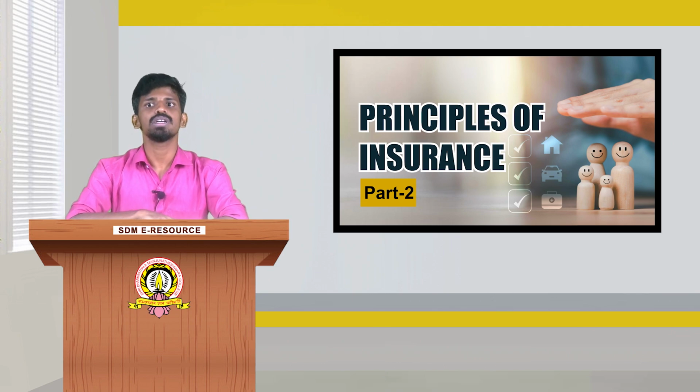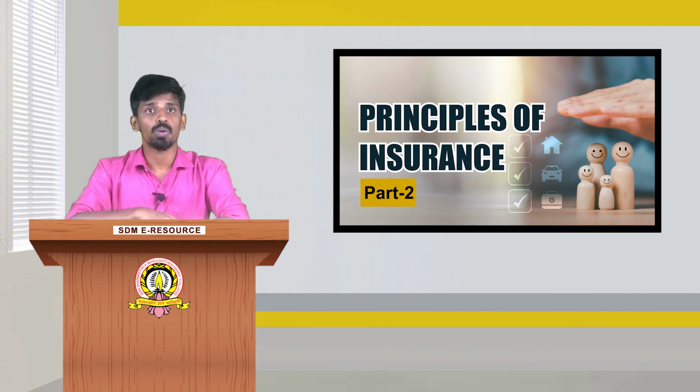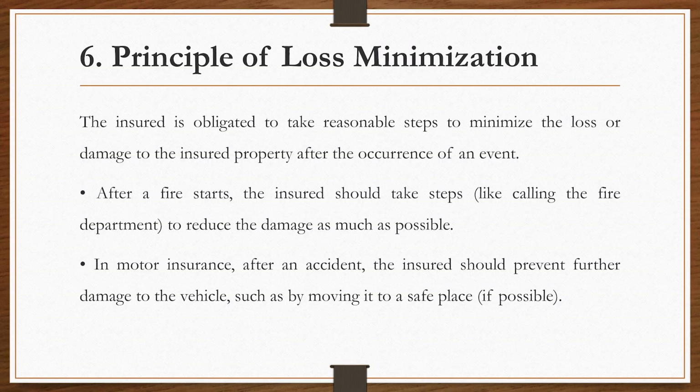So if a person insures his house with two insurance companies for fire damage and the house is destroyed by fire, both insurance companies will contribute a portion of the claim amount. Then we have the principle of loss minimization.